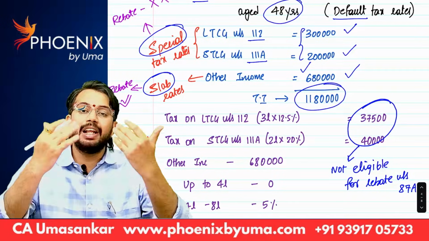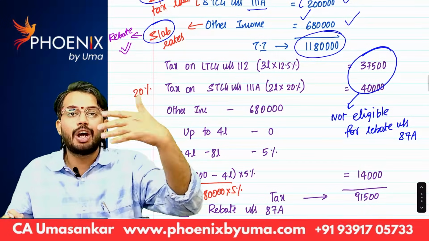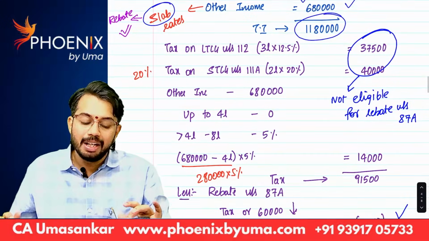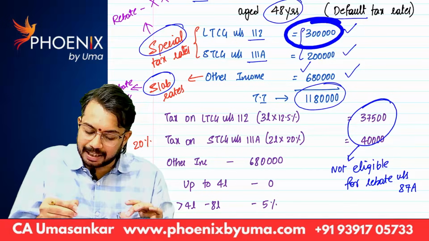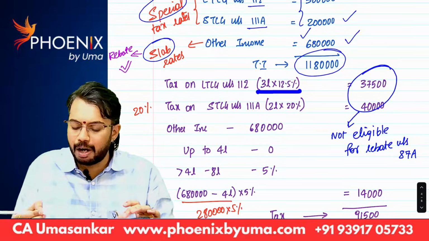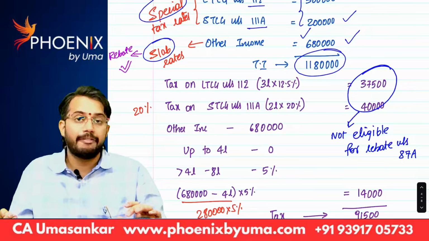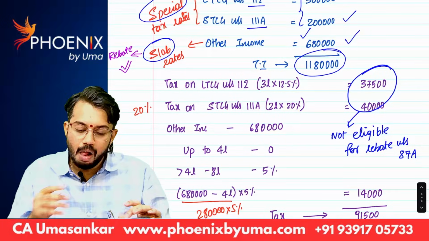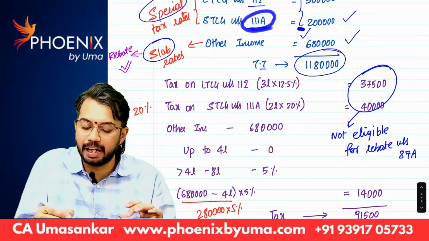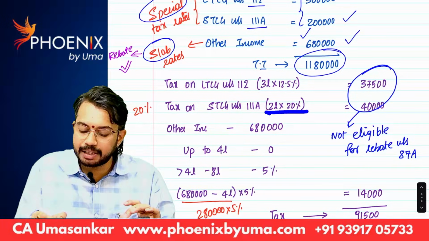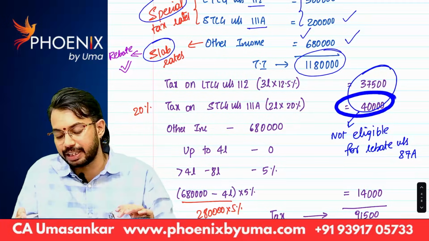Okay, I will tell you. Let us solve the problem. You are going to get the clarity. So, long-term capital gain under section 112 is 3 lakhs, right? 3 lakhs into 12.5%, 37,500. Short-term capital gain under section 111A, 2 lakhs. 2 lakhs into 20%, 40,000.